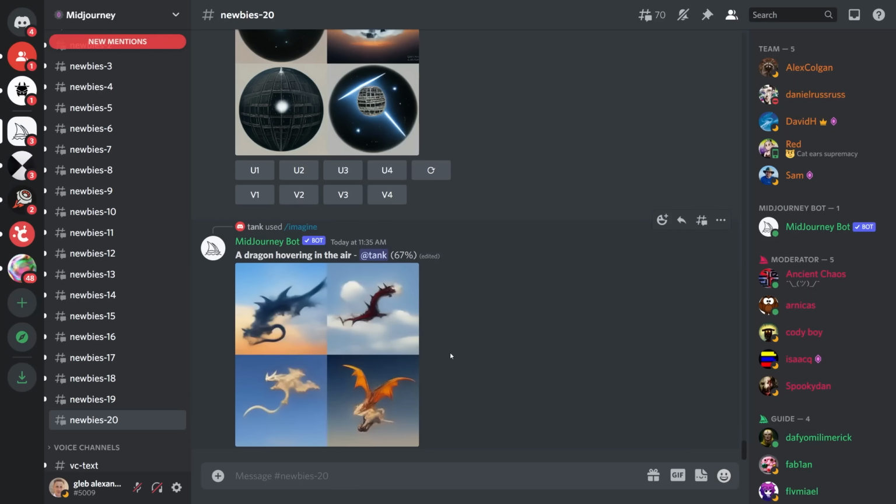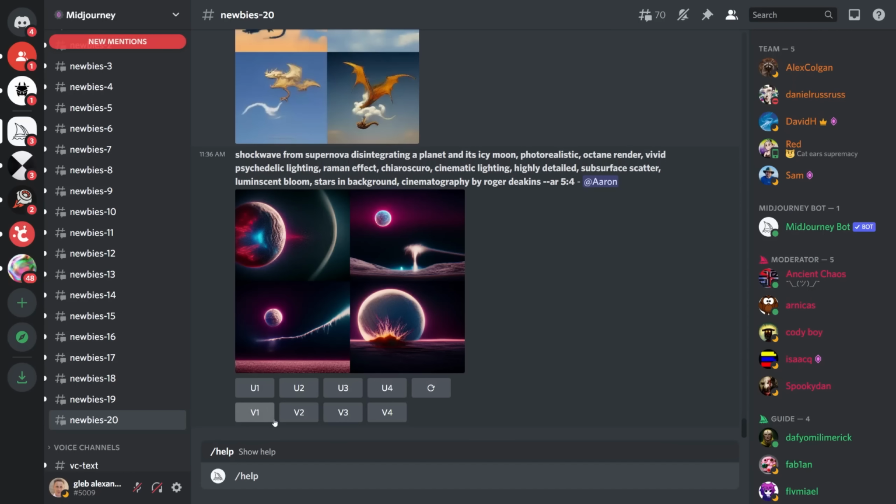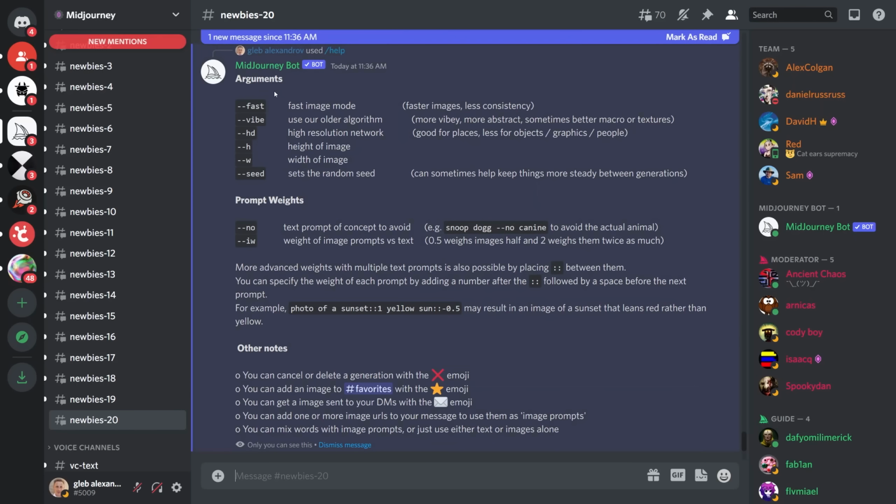Alright, so once you get the invitation, you can now join the Midjourney Discord server where all the magic happens. This application works through the Discord server that processes the prompts you input and spits out the freshly generated images. It is a cloud-based service, so it doesn't use your GPU and your computer resources, so technically it can be used on any device. In order to get started, you should type in the / key and select one of the commands. Some useful extra arguments can be found in the Help tab, so let's type /help just to see the page. For now we won't use these commands, but it's good to know that we have this page to refer to when we need.